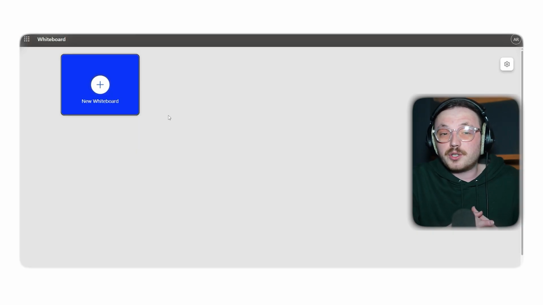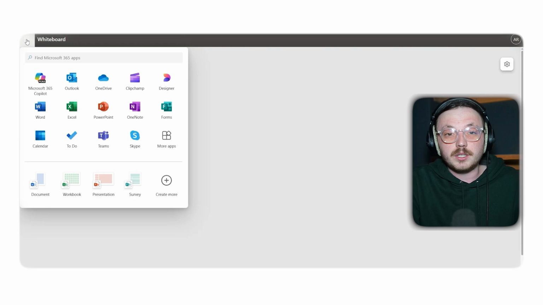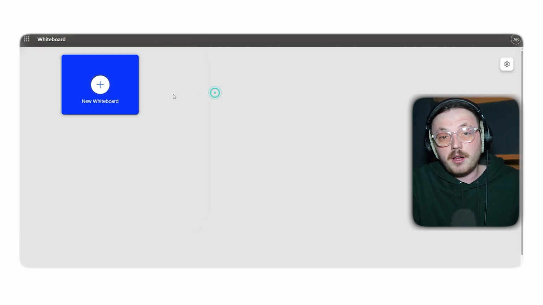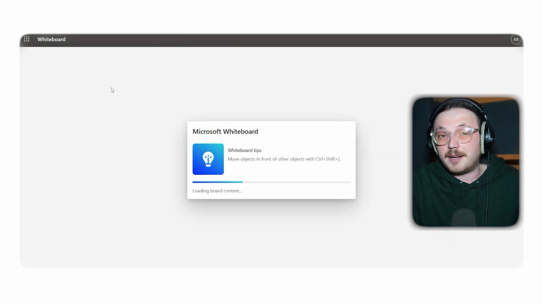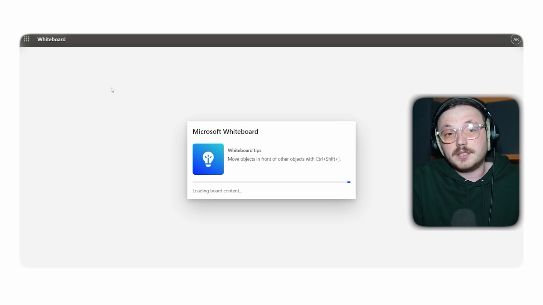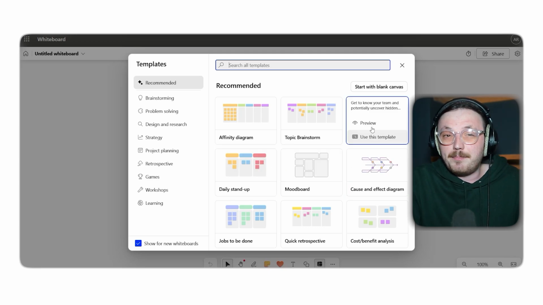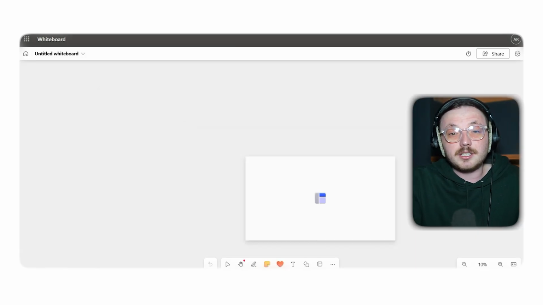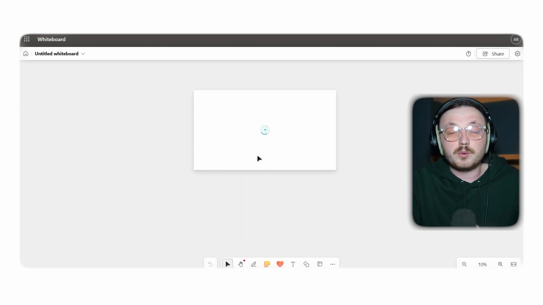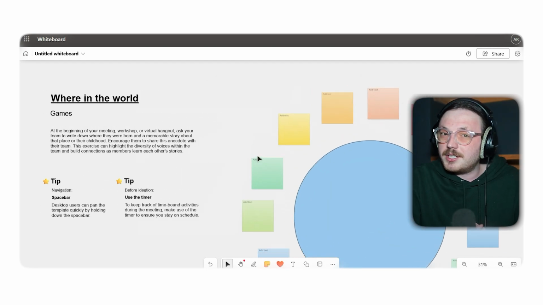Next up is Microsoft Whiteboard. A great choice if your team already works with Microsoft tools. It's super easy to use and works perfectly with other Microsoft 365 apps like Teams, OneNote, and Office 365. The best part is that you can switch between your whiteboard sessions and other tasks without hassle. This makes it a big win for teams that are used to the Microsoft setup, since it keeps everything running smoothly without having to jump between different apps. Oh, and did I mention that it's free?